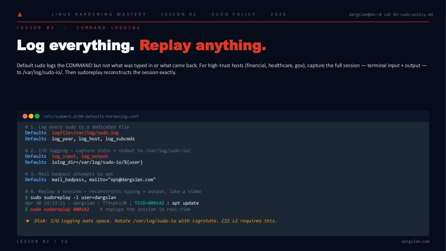Aliases get you scope. Now you need accountability, and that means logging. By default, sudo records the command but not the keystrokes typed inside it, or the output that came back. For a regulated host, that's not enough. Turn on log_input and log_output. Point iolog_dir at /var/log/sudo-io, and suddenly every session is replayable like a video. Sudo replay reconstructs it in real time, TSID and all. Just budget the disk and rotate it, because CIS Level 2 expects this on.